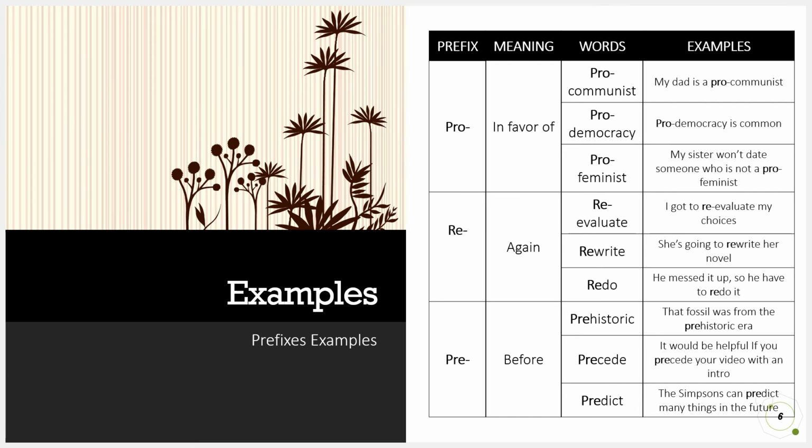Now, for the next prefix, pre, which could mean before, it could be paired with words such as historic, precede, and predict. For example, that fossil was from the prehistoric era. Second example, it would be helpful if you precede your video with an intro. Last example, The Simpsons can predict many things in the future.